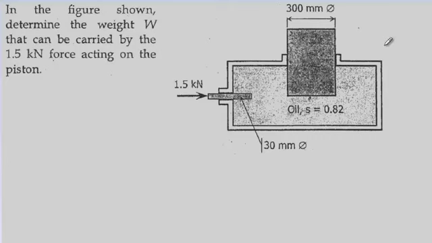Okay, so in this problem, in the figure shown, determine the weight W that can be carried by the 1.5 kilonewton force acting on the piston. So this is like the casing and it is sealed. The oil cannot easily come out. And the piston can actually move.